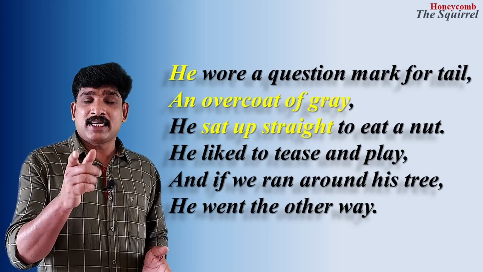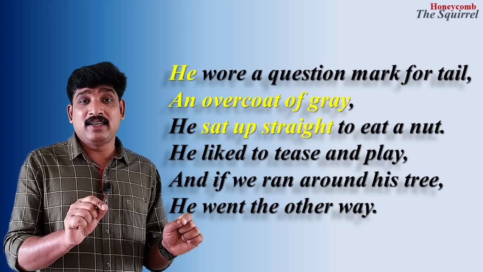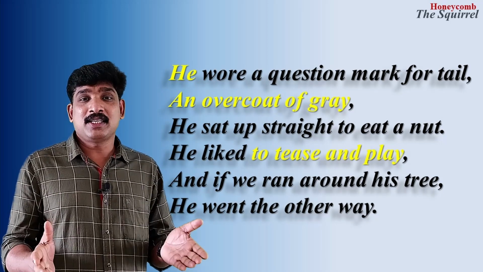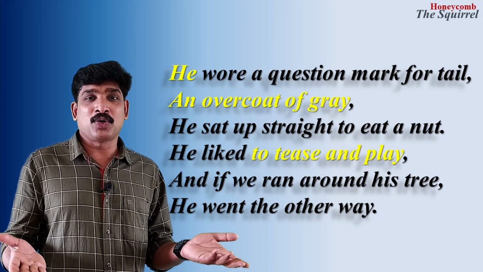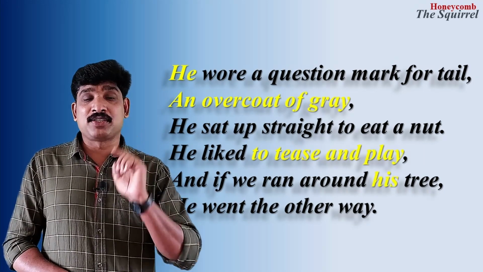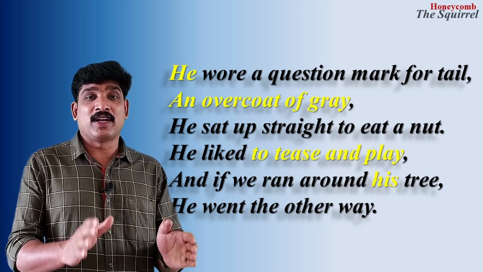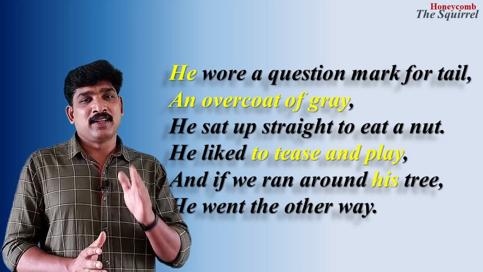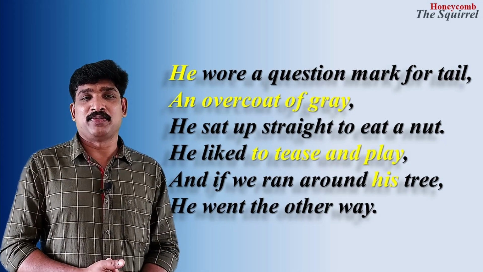Then again, in the second stanza also we found he liked to tease and play. Tease and play, it is done by children or humans. It's not done by animals. If we run around his tree, it is used there. He went around the other way. There, all we can find the poetess has used personification.